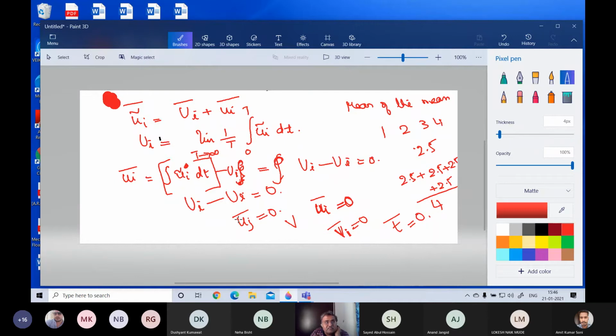All I want to tell you is mean of a fluctuating quantity is 0. And mean of a mean is the mean itself. You take an average, then you average it as many times as you want. It makes no difference. It still gives you the same average. You average this further, what is the difference? With these points, you average it again, you will get the same thing. So averaging like this, any number of times you do, it gives you the same ui mean. And for a fluctuating quantity, if you do that, you get 0. This is the take home message from this.